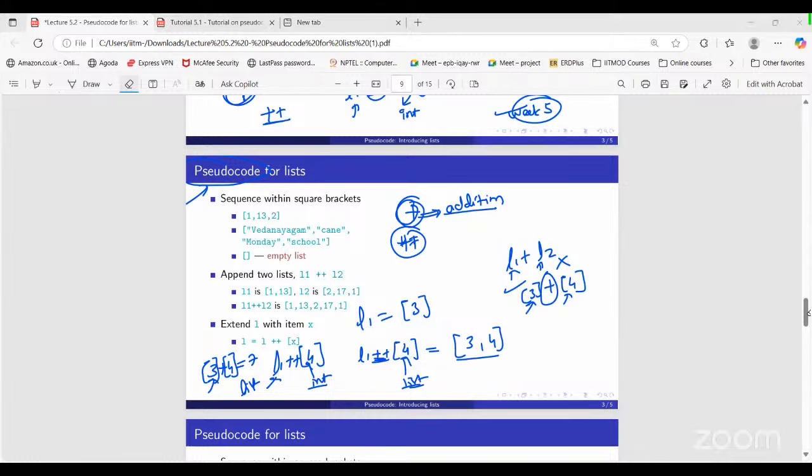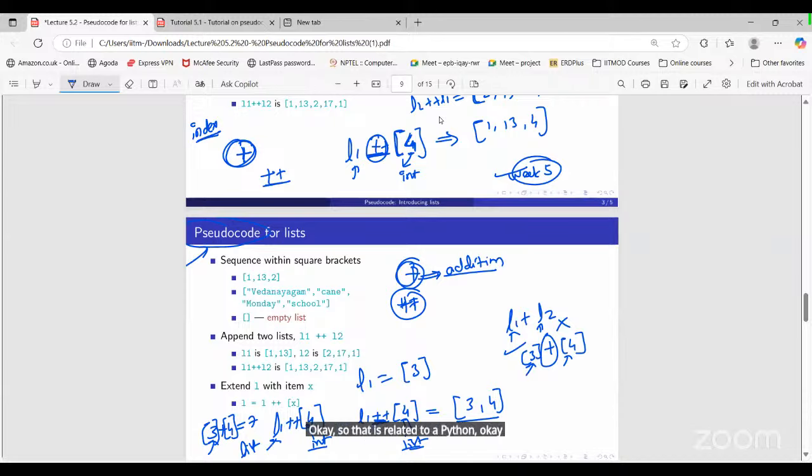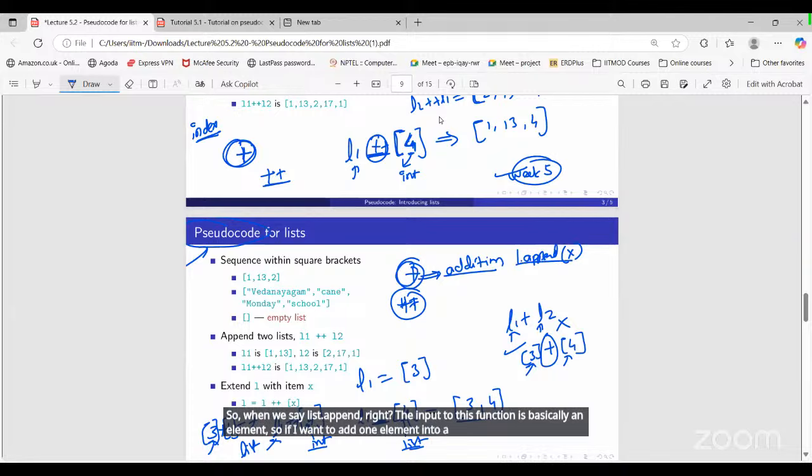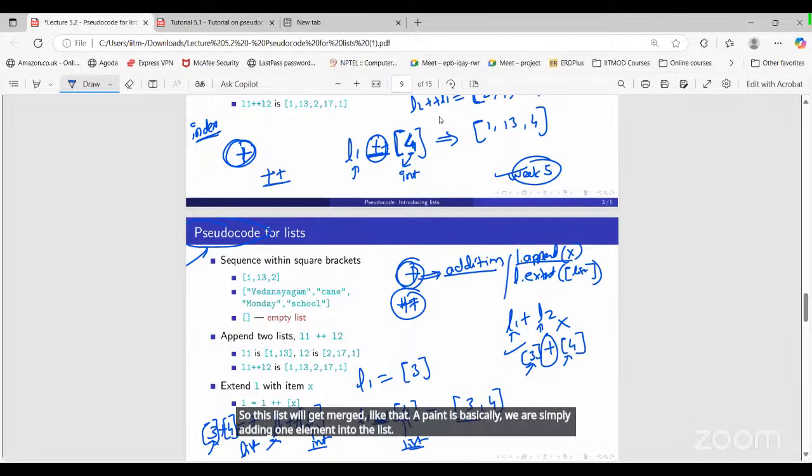What is the difference between append and extend? That is related to Python, not to the CT course. When we say list.append, the input to this function is an element. If I want to add one element into a list, I use append. But if I say list.extend, the input will be a list, and this list will get merged. Append simply adds one element into the list, in Python.